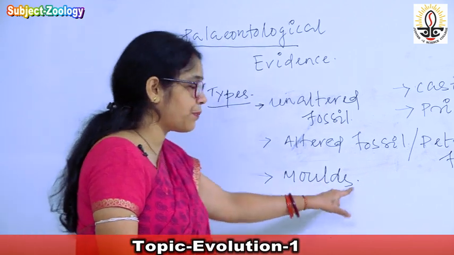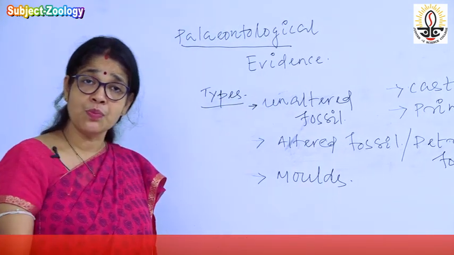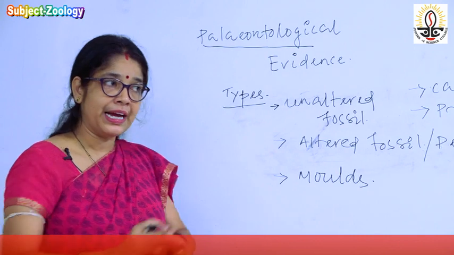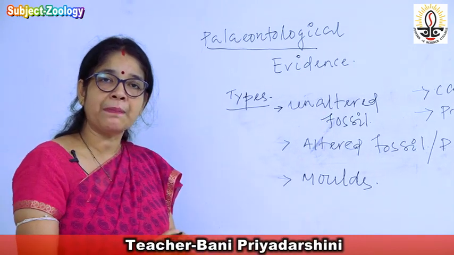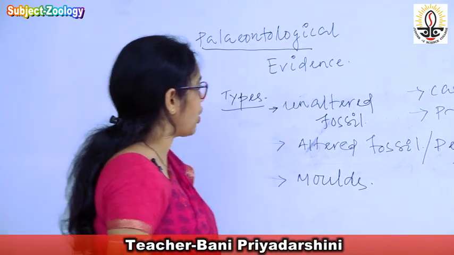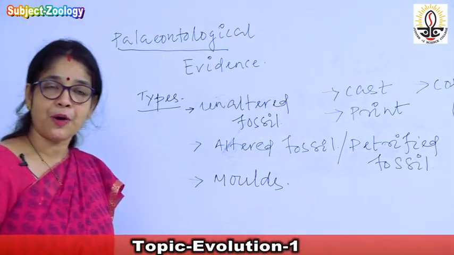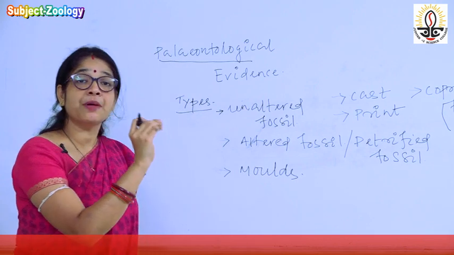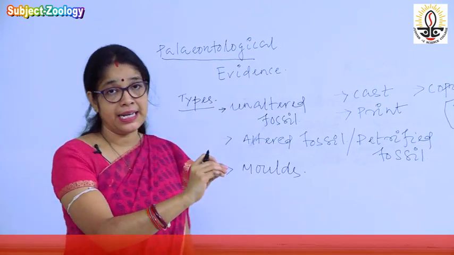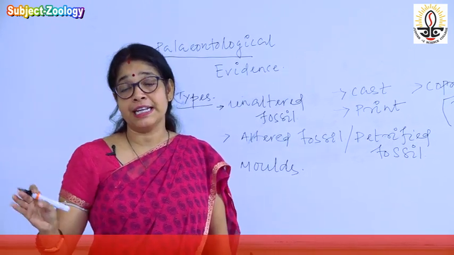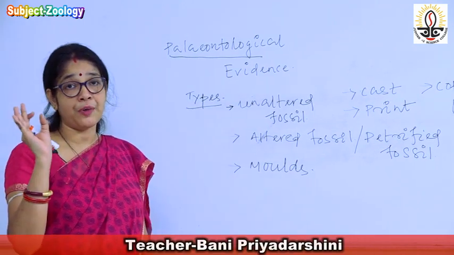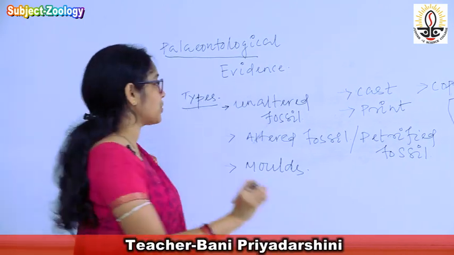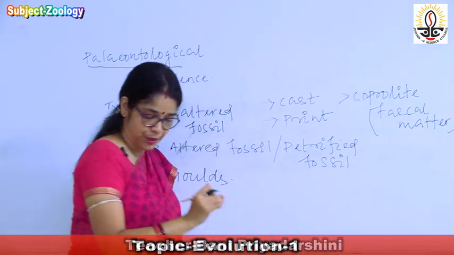The third type is mold. Mold is formed by the impression of the hard part on the soil. The cast type is mainly formed by the deposition of minerals. In that particular area, we will not find anything except the inorganic component or minerals.